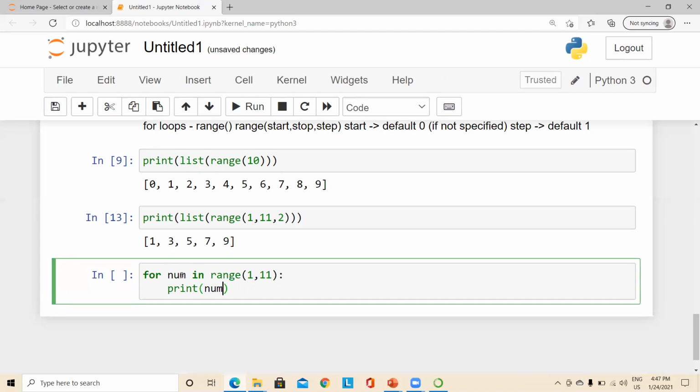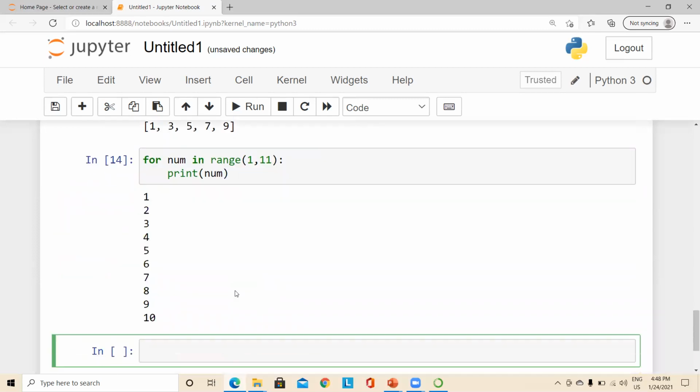As we all know, the variable that is next to the for will represent each item specified in the range. So the print statement will print numbers starting from 1 and up to 10. We shall execute and see how this works.